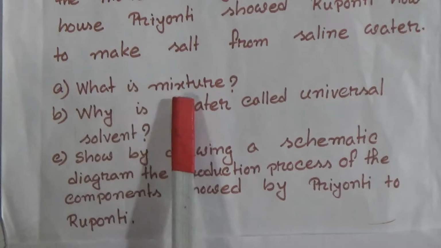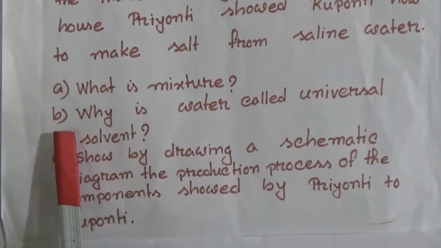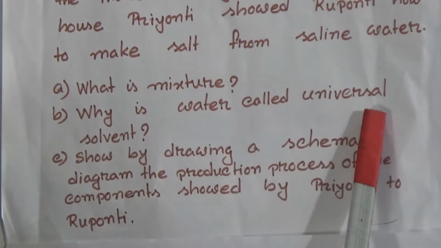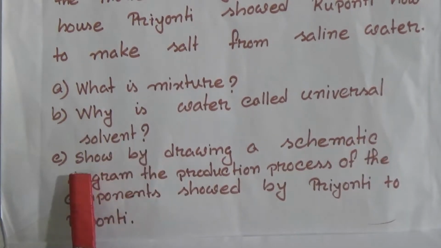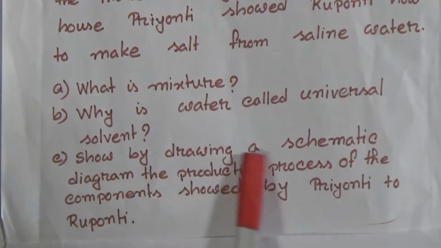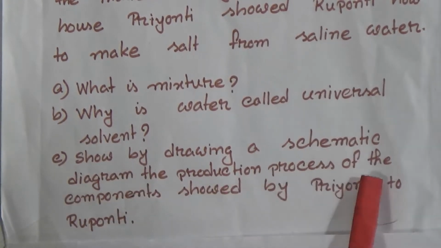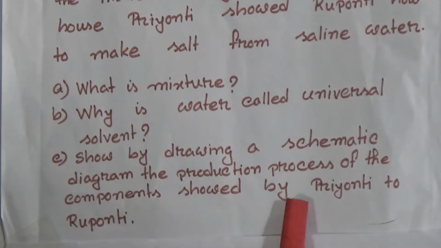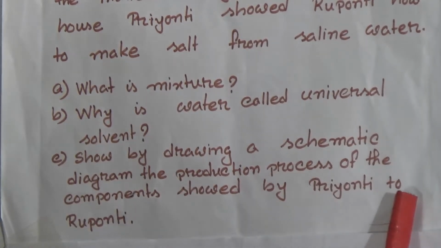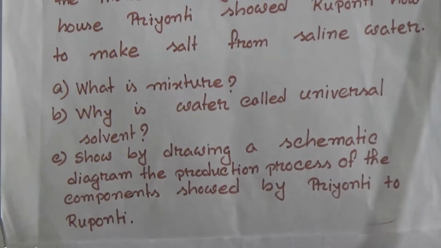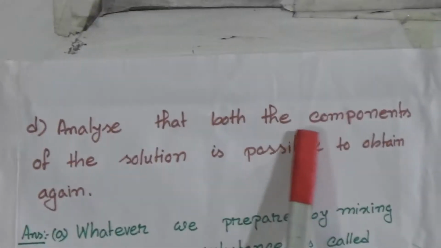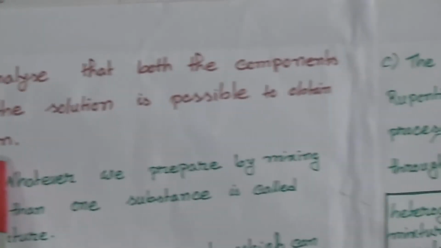Number A, what is mixture? Number B, why is water called universal solvent? Number C, show by drawing a schematic diagram the production process of the components shown by Priyanti to Rupanti. And D, analyze whether both the components of the solution can be obtained again.